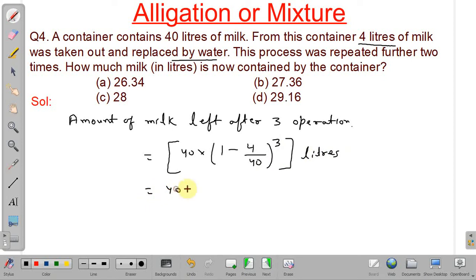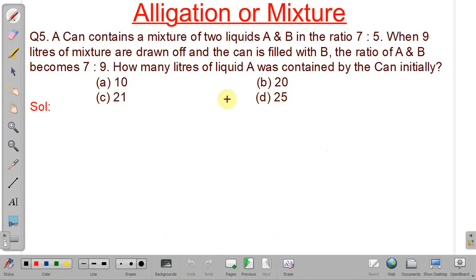So it will be 40 into, see, when we divide, it will be 10. So 10 minus 1, 9. So 9 by 10, but power is 3, so it will be written 3 times. And it will be equal to 29.16 liters. Okay. So our answer will be option number D. We will discuss next problem.